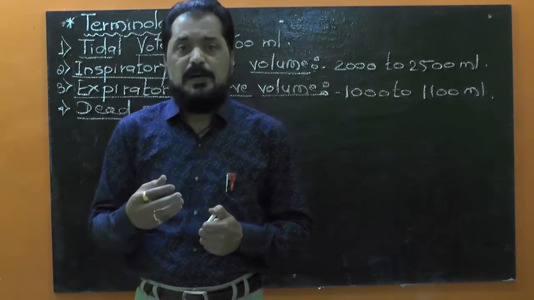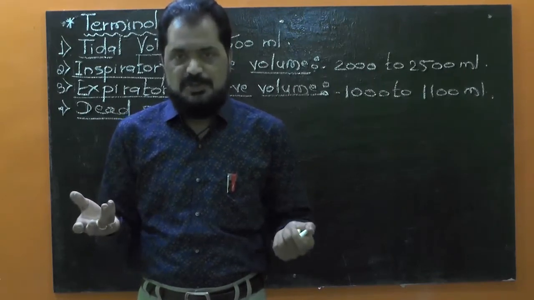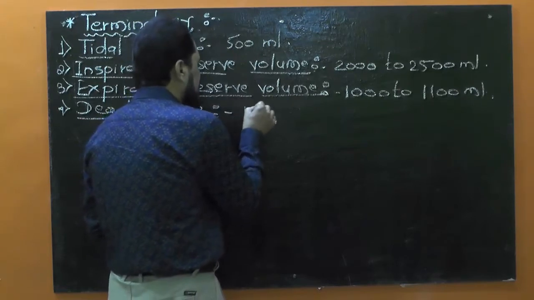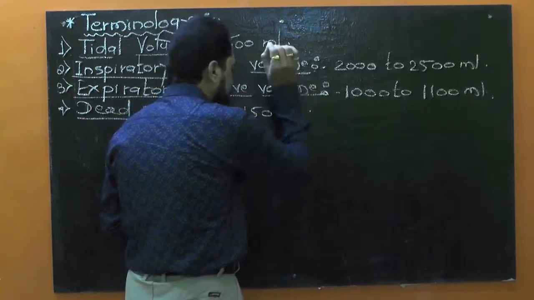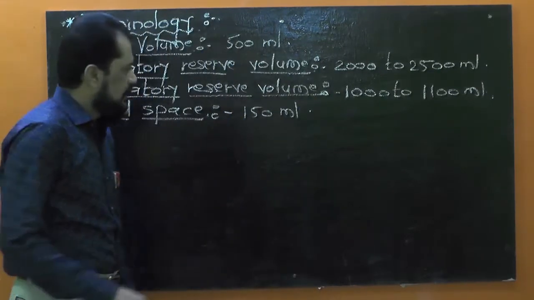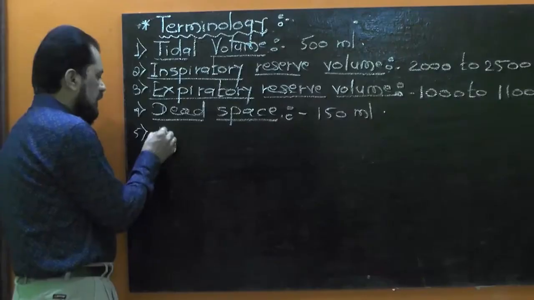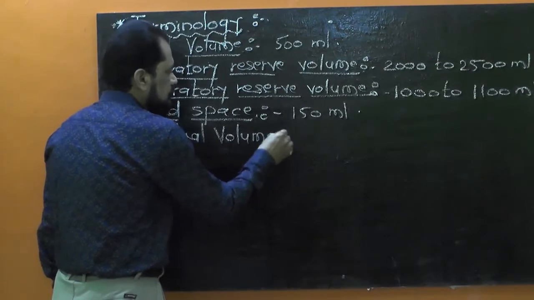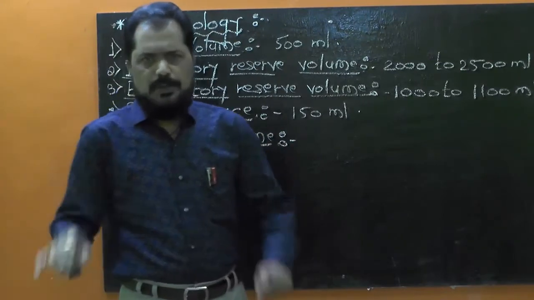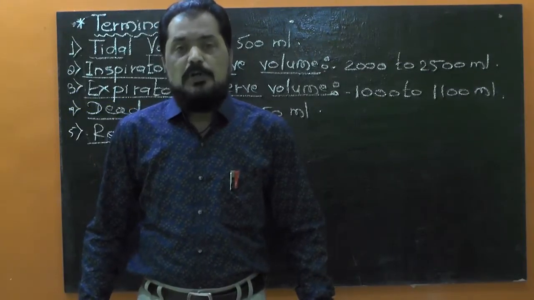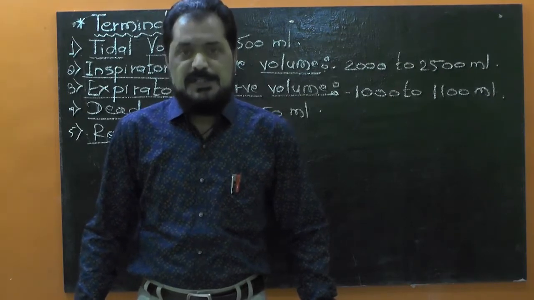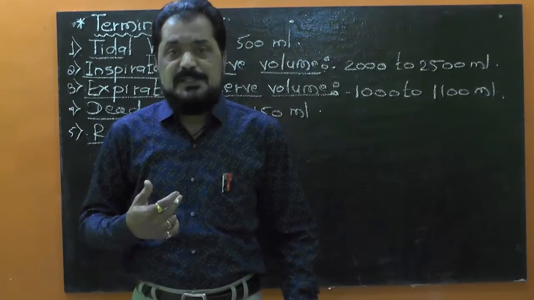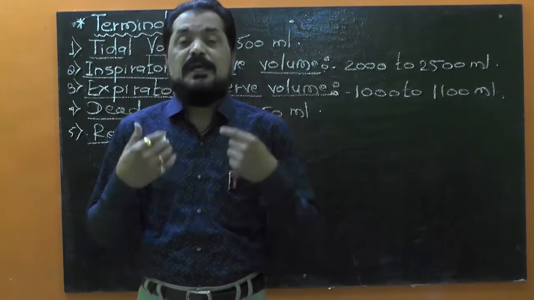This air present in the respiratory tract does not take part in the gaseous exchange. Okay, and it is about 150 ml. Come to the next term, residual volume. Residual volume is the volume of air present in the lungs as well as in the dead space after forceful expiration.